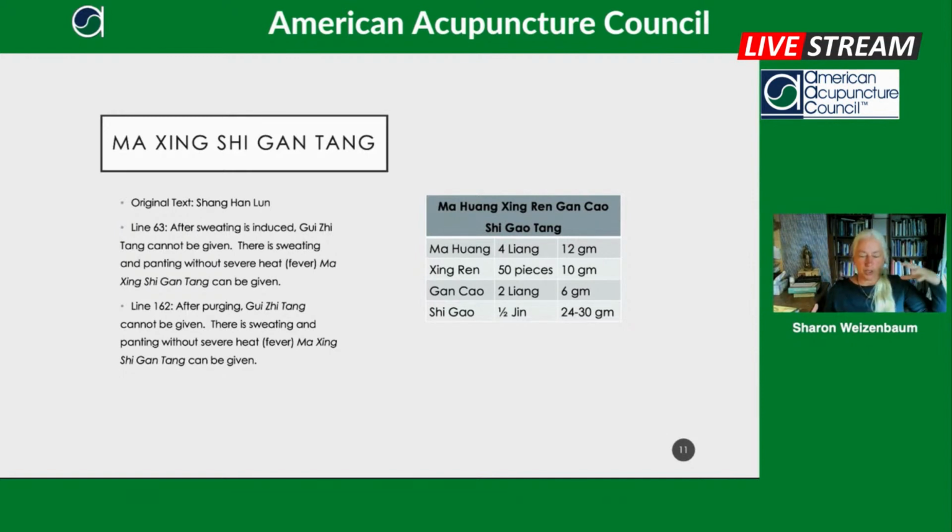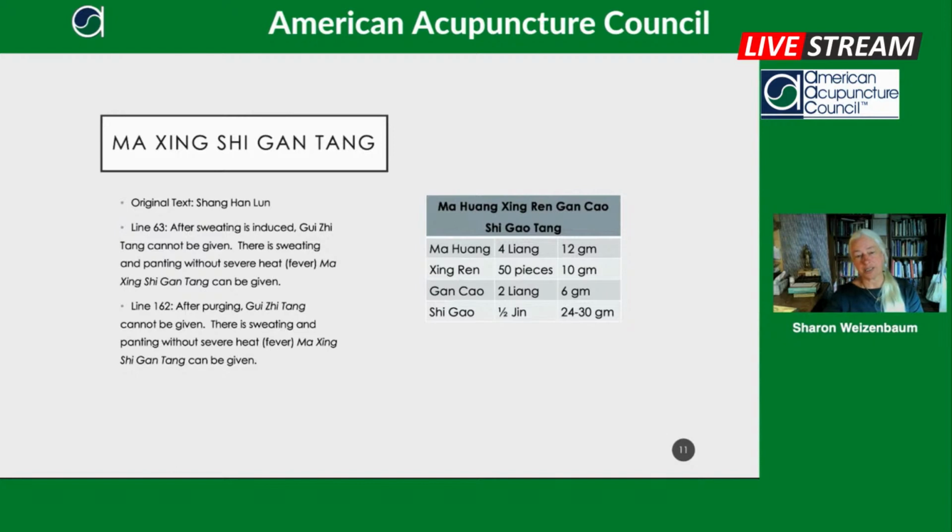the Yang Ming. So if you were in a room and all the windows were closed and getting hotter and hotter, and you're just sweating all over the place, it's like opening the windows, like, ah. And Shigao has the quality of going down, not from being bitter, but from the slivers actually being vertical slivers of the stone. It's also sweet, so it helps to moisten the lungs back up when they've gotten hot. So it's just a beautiful formula when you take it and it's the right formula.